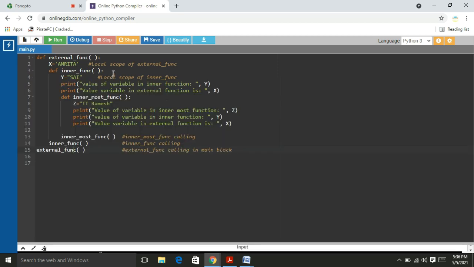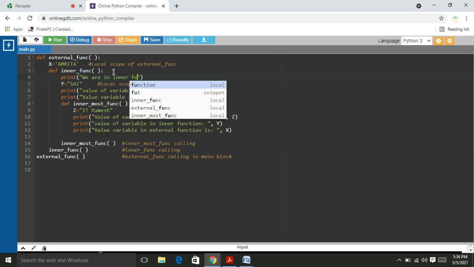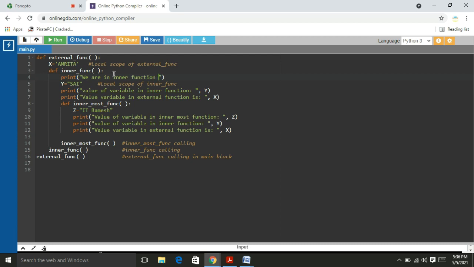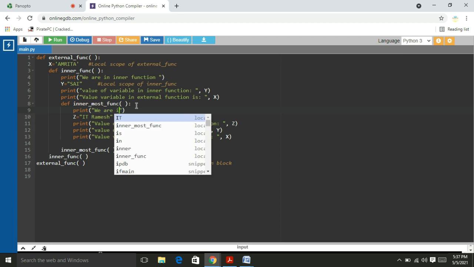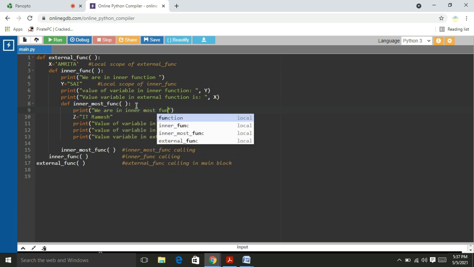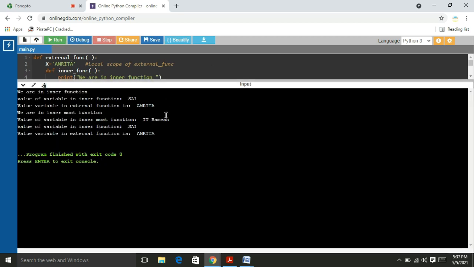I will make one more modification here for clarity. I am going to write print we are in inner function. Here, for clarity, I write print we are in innermost function, right? I will run. We are in inner function. In the inner function, we access the inner function variable Sai and the external function variable Amrita. Right, both are printed.